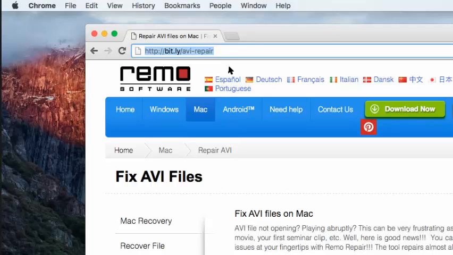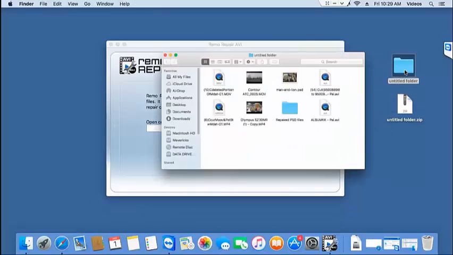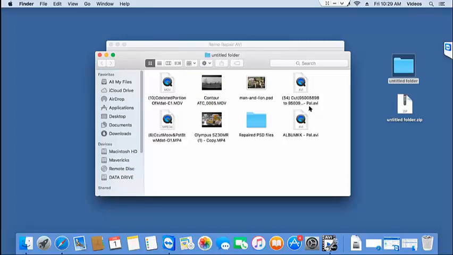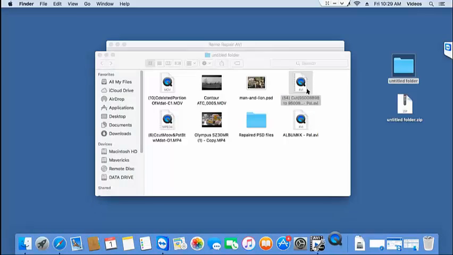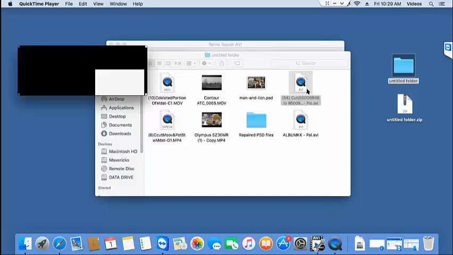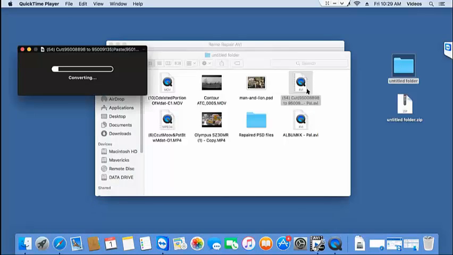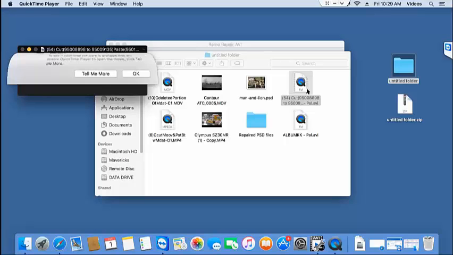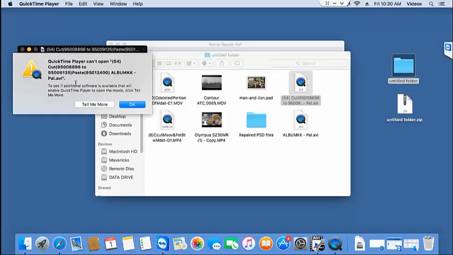Before I repair my video, I'll just play it for you and show you that it's corrupted even before I repair it. So here's the corrupt AVI video that I have on my Mac and I'll play the same. And here you can see that I get an error saying that my file cannot be opened. This video was playing fine and all of a sudden got corrupt.